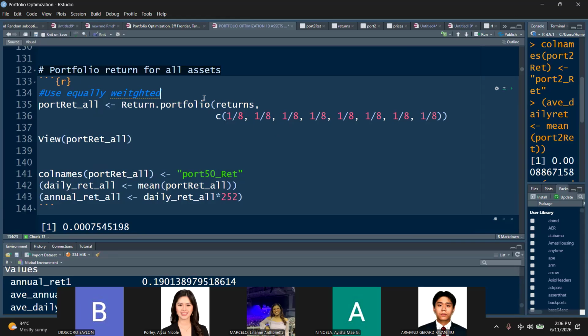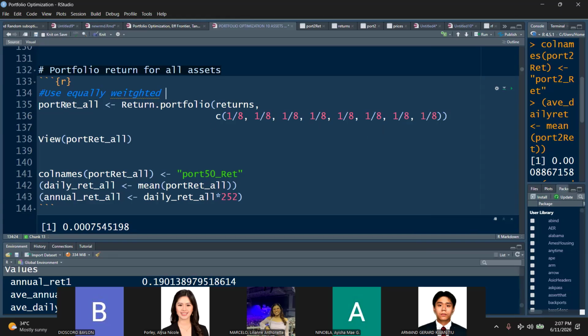So here we're assuming equally weighted, class, no? Since we have 8 assets, so 1/8 will be the weight of each asset. Of course, if they're not equally weighted, then you have to define that 0.2, 0.1, and all of them should total 100%. Okay, so this is equally weighted. Each one will have 0.125 or 1/8.